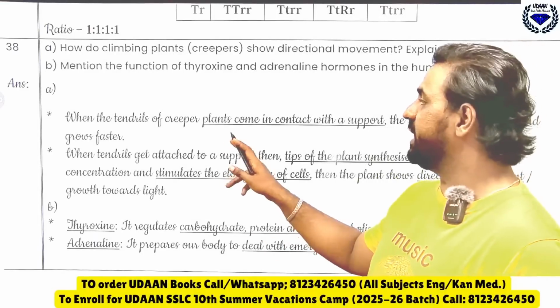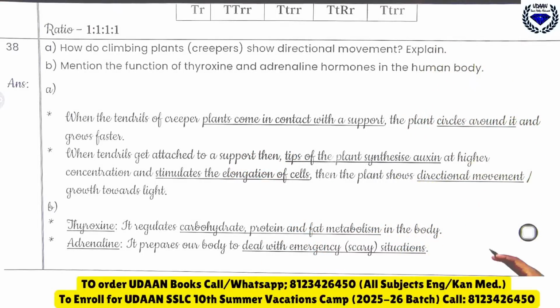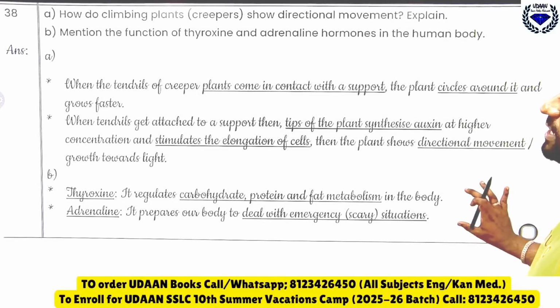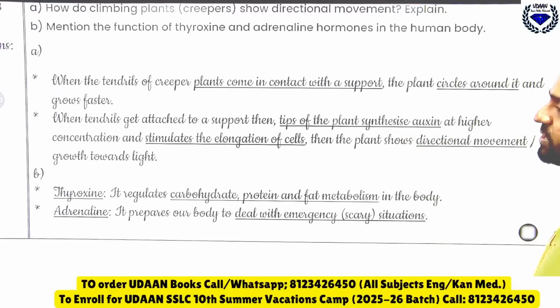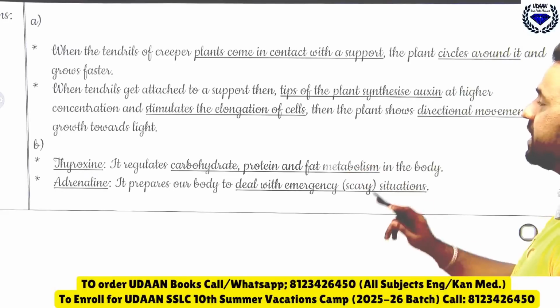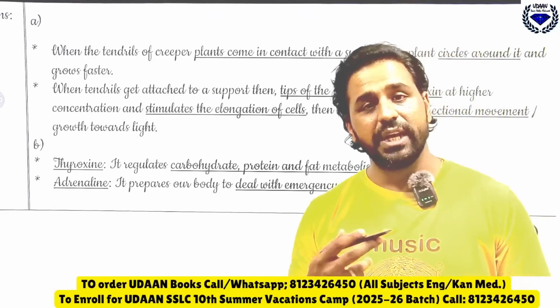See here, when the tendrils of creeper plants come in contact with the support, the plant circles around it and it grows faster. When the tendrils get attached to the support, then the tip of the plant synthesizes auxin at higher concentration and stimulates the elongation of cells. Then the plant shows directional movement or growth towards what? Light.